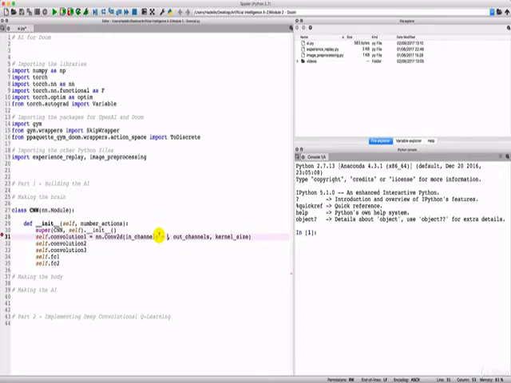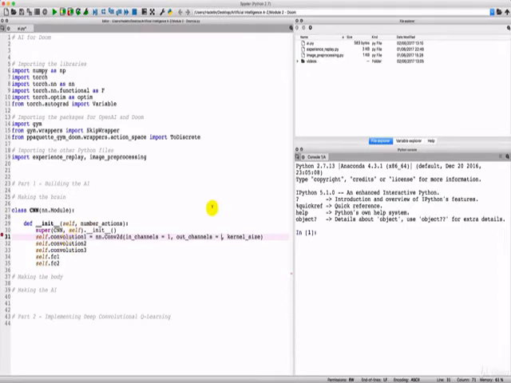So 1 channel is when you have black and white images, and 3 channels is when you have colored images. And therefore, since we're working with black and white images, in channels is going to be equal to 1. Then out channels. So out channels is going to be equal to the images you want to have in the convolutional layer, which is the output of this convolution 1.